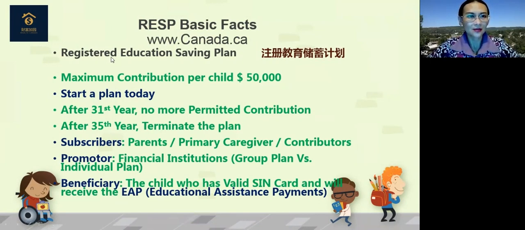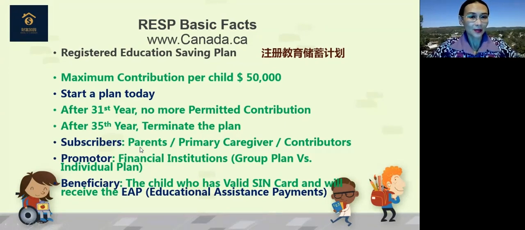So let's look at the basic facts first. Number one thing, what is a registered education saving account? As it says, it is for the education purpose. The maximum contribution from the parents per child will be 50,000 lifetime. Start a plan today, and after 31 years, no more contribution is permitted. After 35 years, terminate the plan. We don't force our kids to go to school at 18, right? Because they can go to work. And later on, when they go for the higher education, they can still use the plan because this plan can last as far as 35 years.